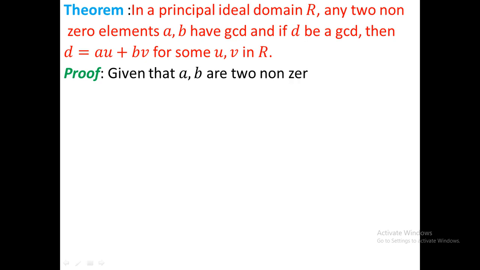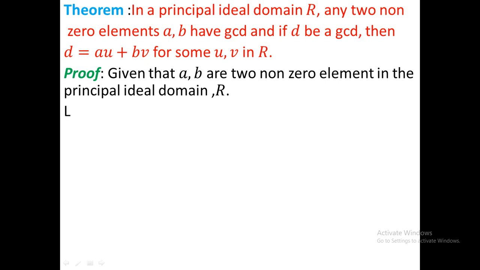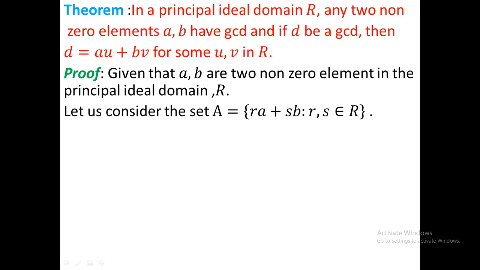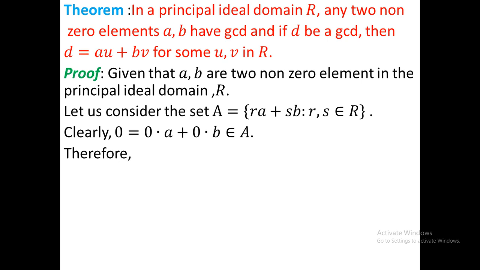Given that a and b are two non-zero elements in the principal ideal domain R. Let us consider the set A equal to the set of ra plus sb, where r and s belong to R. This is the set A. Clearly A is non-empty, because if you put r and s equal to 0, where 0 is the zero element in the ring, then 0 dot a plus 0 dot b will be 0. Clearly 0 equals 0 dot a plus 0 dot b, which belongs to A, therefore A is a non-empty subset of R.